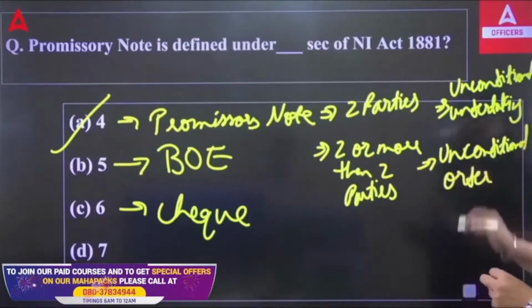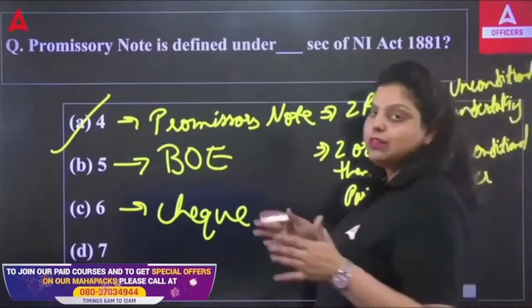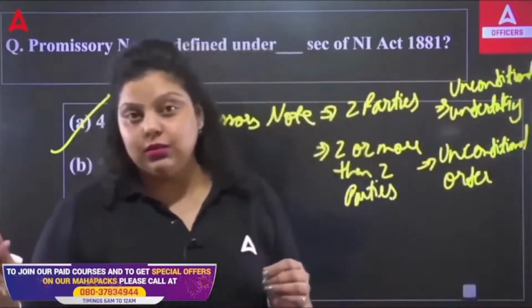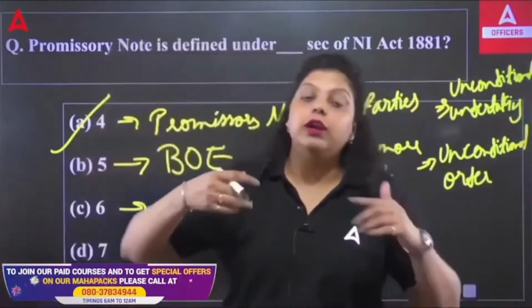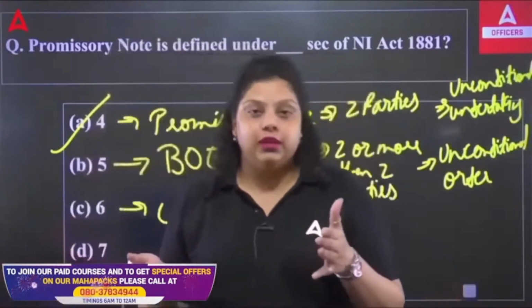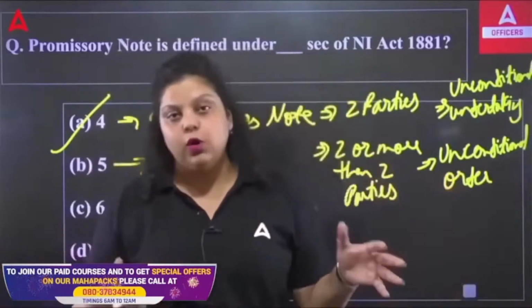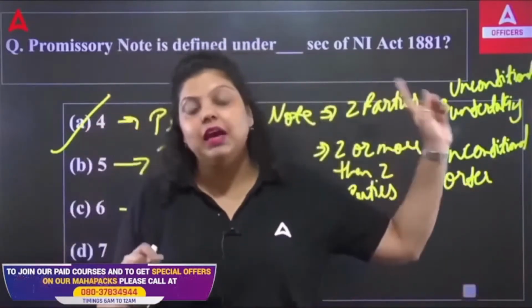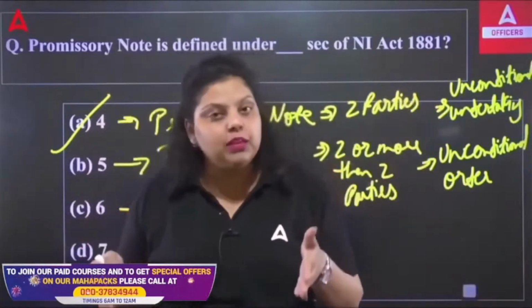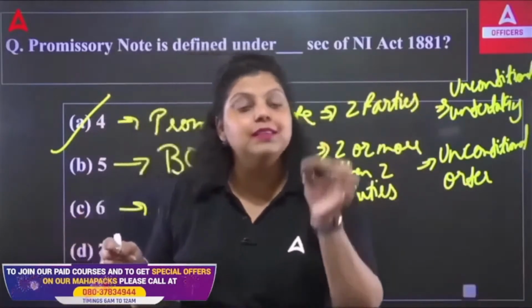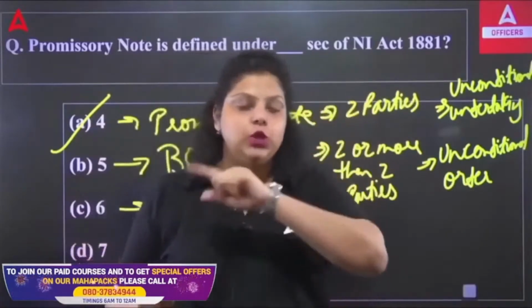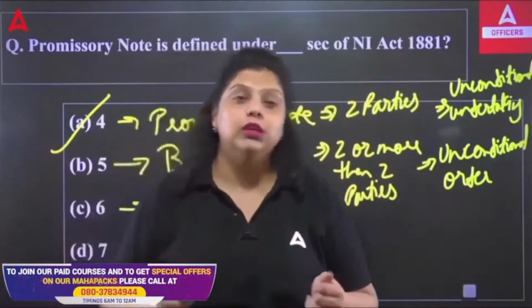Now, what is the difference between these? So, promissory note is a negotiable instrument. It's a document in writing, not containing a currency note. It promises to pay a certain sum of money to a certain person or to the order of the bearer. But one thing is very important, that is the unconditional undertaking. So, promissory note is a document in writing which contains an unconditional undertaking to pay a certain sum of money to a certain person or to the order of the bearer.